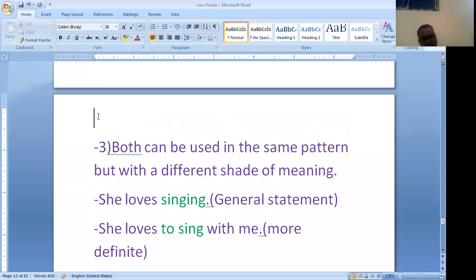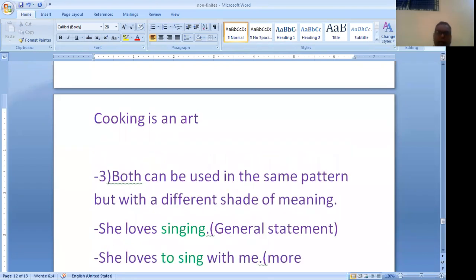Now, let us see by this example, gerund as well as infinitive is used for the same meaning and both can be used in the same pattern but with a different shade of meaning. The example was: Cooking is an art, and to cook is an art. Here, cooking is gerund and to cook is infinitive.